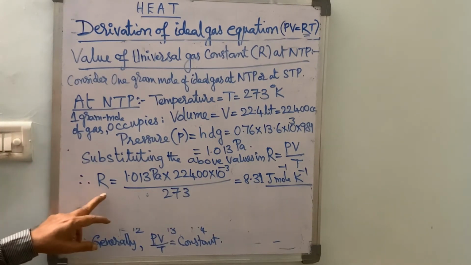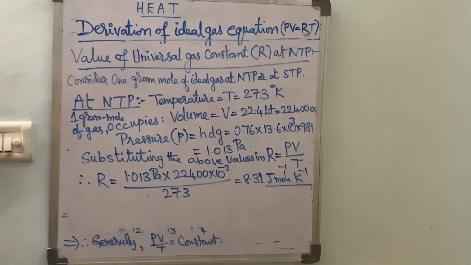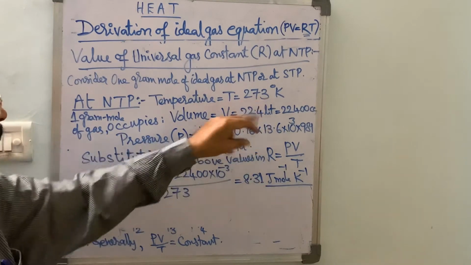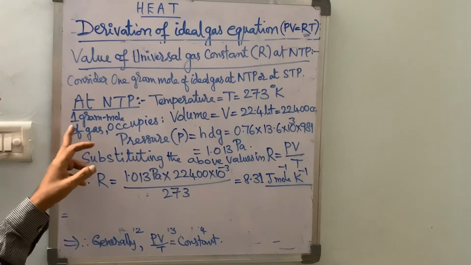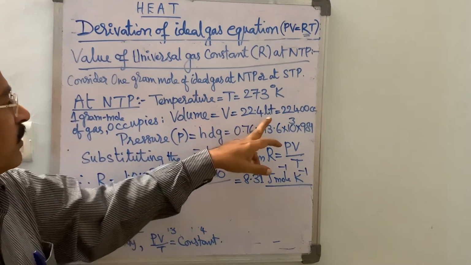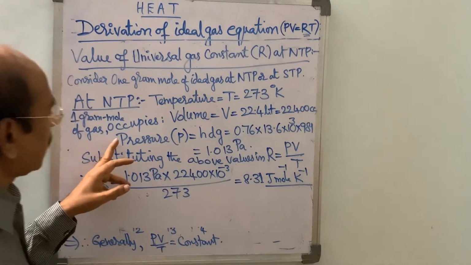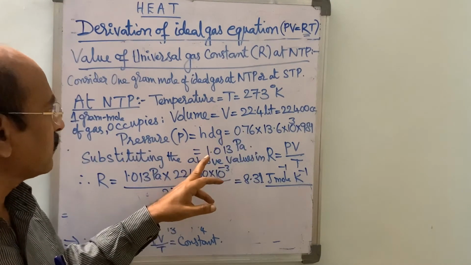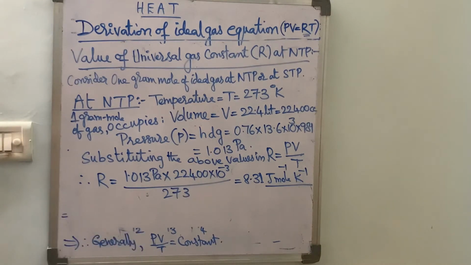So the value of R is obtained from the equation R equal to PV by T. At NTP or STP, the temperature is 273 degrees Kelvin. At 273 degrees Kelvin, each 1 gram molecule of ideal gas occupies a volume of 22.4 liters or 22,400 cc, at pressure P equal to hdg.